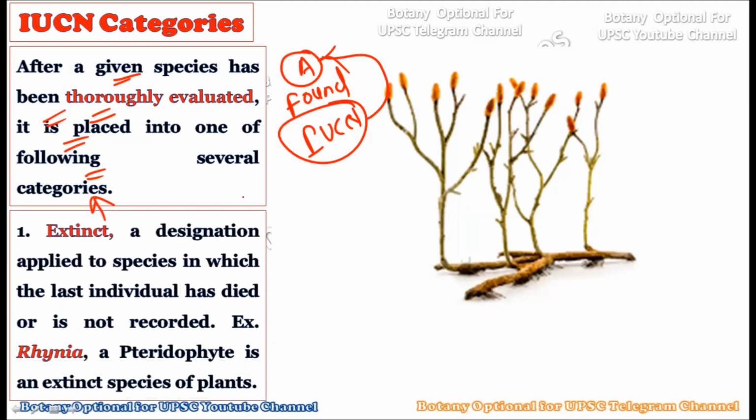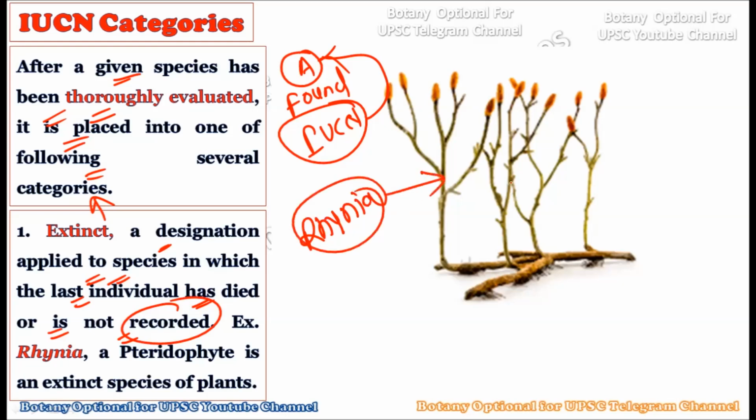Consider the very first one, that is extinct. We have described the term extinct: the species is no more available on the Mother Earth. Then such a species can be categorized as an extinct species of the IUCN. So, extinct is a designation applied to a species in which the last individual has died or is not recorded. For example, if no member of Rhynia is left on the Mother Earth, then this species is completely under the category called extinct. It has gone extinct from the Mother Earth, and no records were found. So Rhynia, which is a pteridophyte, is an extinct species of plant.